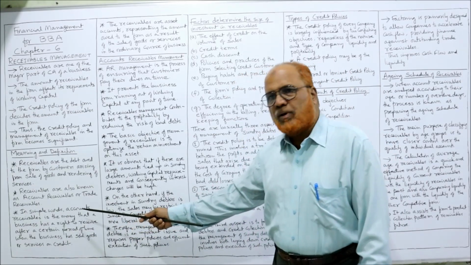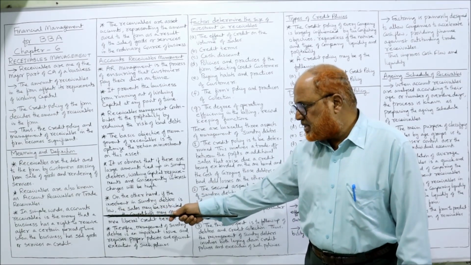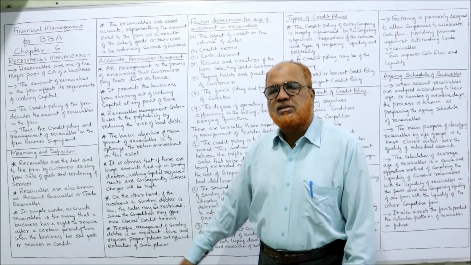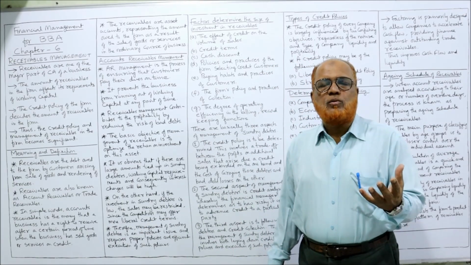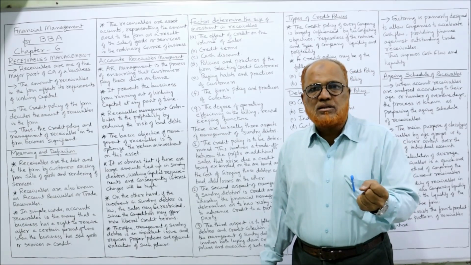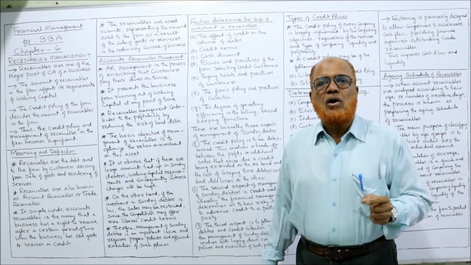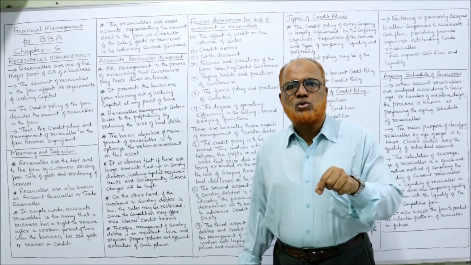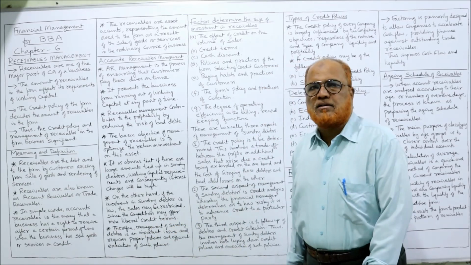Then in simple words, we can say account receivable is the money that a business has a right to receive. Account receivable or trade receivable is the amount which a business has the right to receive from customers on account of goods sold on credit or services rendered on credit.